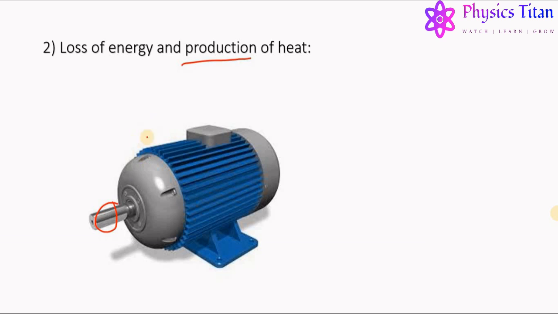Also, due to rubbing of the moving parts with each other, a large amount of heat is produced, which can damage other parts of the machine and create other major problems. So, these were the two major drawbacks or negative effects of friction which we have studied right now. So let us proceed further.